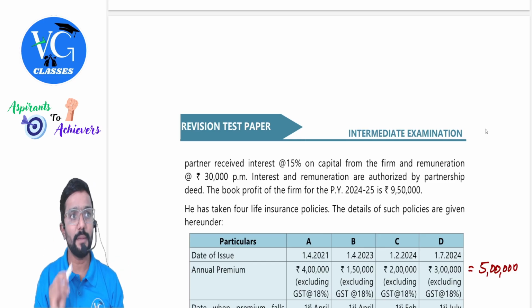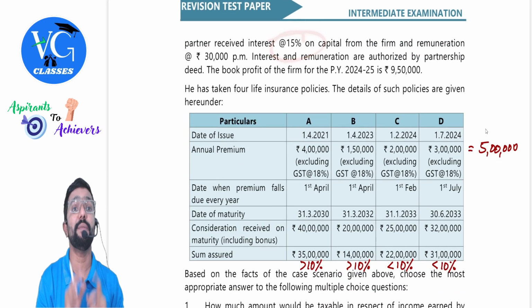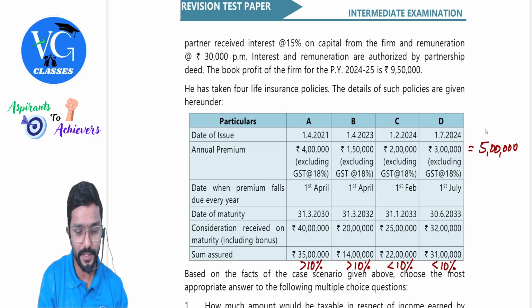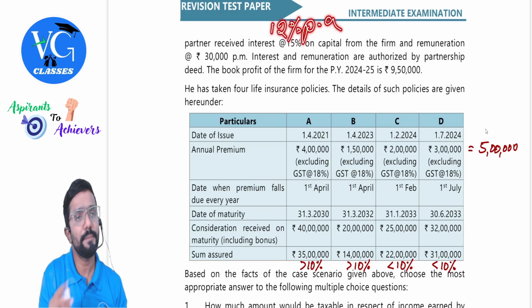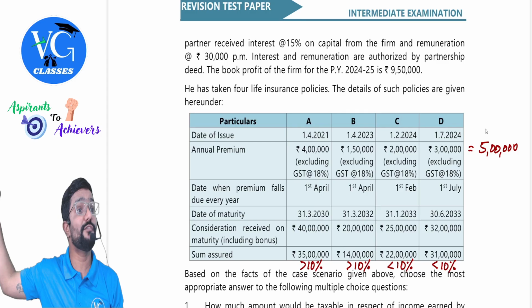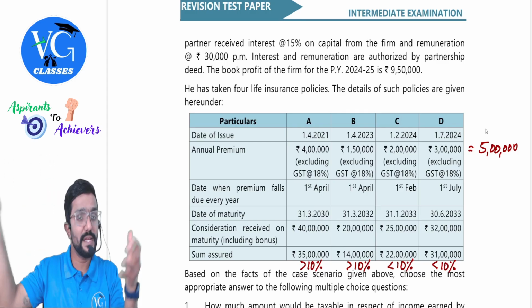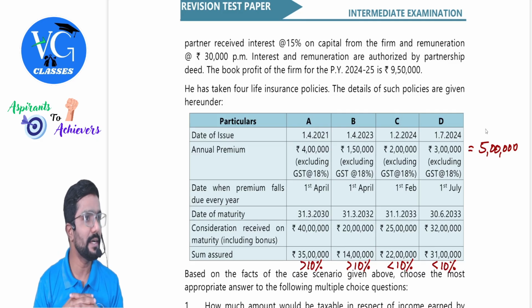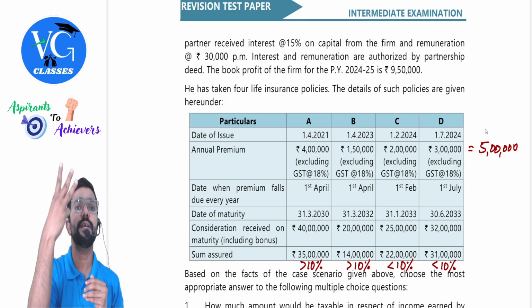But what is the maximum interest allowed as per section 40B? 12%. Correct. But how much is paid here? 15%. See, the partner will receive 15%. But how much is allowed as an expense in the hands of the firm? 12%. The same thing is taxable in the hands of the partner under the head PGBP.